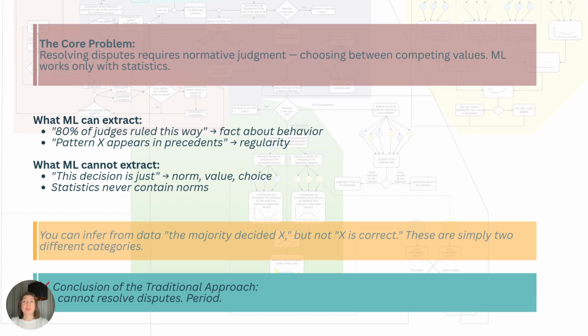Machine learning works with statistics and it can extract the following data. For example, 90% of cases judges ruled this way. That's a fact about behavior. Pattern X appears in precedents. That's regularity. But judicial decisions are not empirical observations.